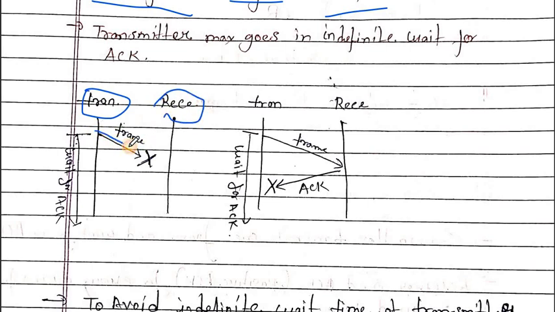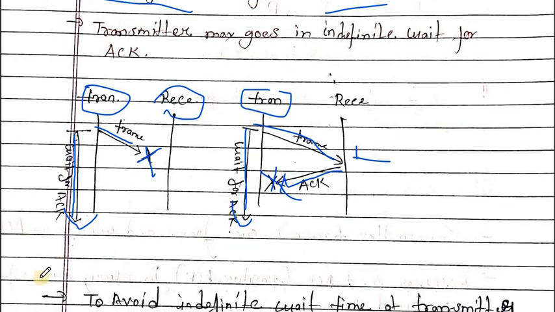If the transmitter transmits a frame, but the channel is noisy, the frame may be lost. In the second case, the transmitter transmits the frame and it is received by the receiver, and the receiver sends the acknowledgement to the transmitter, but the acknowledgement is lost. Then the transmitter is waiting for the acknowledgement for a long time.